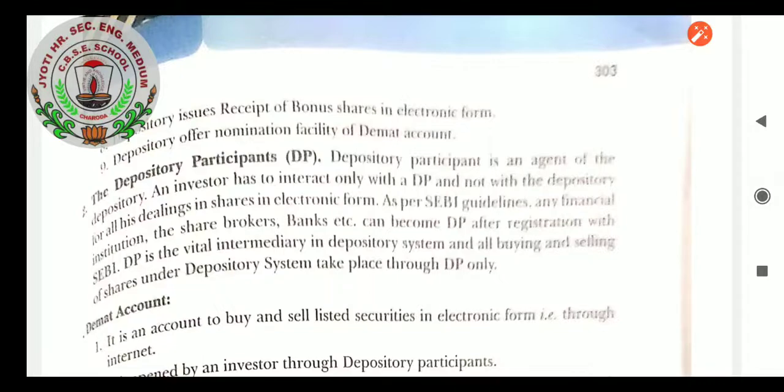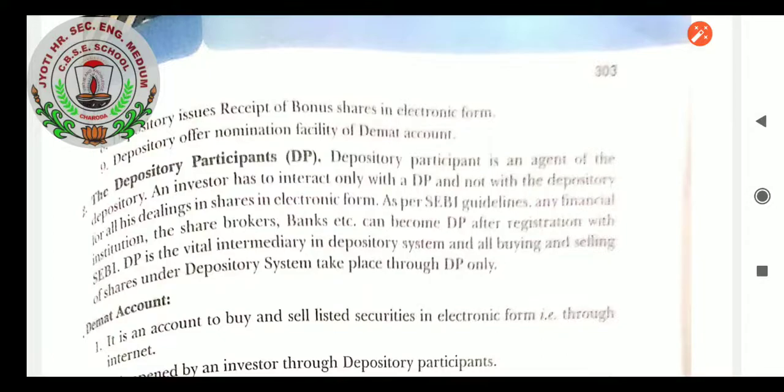There can be two types of settlement: on the spot settlement and forward settlement. On the spot settlement means settlement is done immediately, and it follows T+2 rolling settlement. This means any trade taking place on Monday gets settled by Wednesday itself. Forward settlement means settlement will take place on some future date. It can be T+5, that is trading day plus 5 days, trading day plus 7 days, etc. All trading in the stock exchange takes place between 9:55 am and 3:30 pm, Monday to Friday. Saturday and Sunday it is closed.